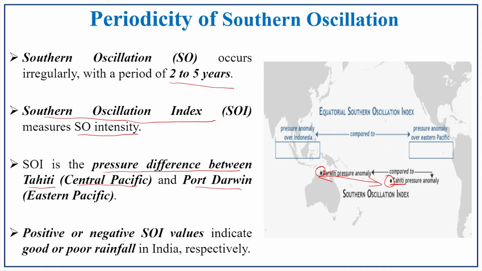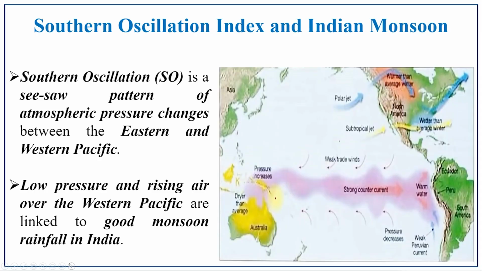This dipole characteristic you can witness in this Pacific region also, that is the central Pacific region. If it is a positive SOI value, there will be good rainfall in India. If it is a negative SOI value, there will be poor rainfall in India. In such a way the SOI is affecting the rainfall pattern of India.